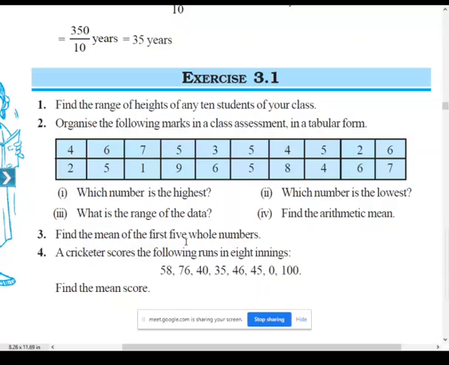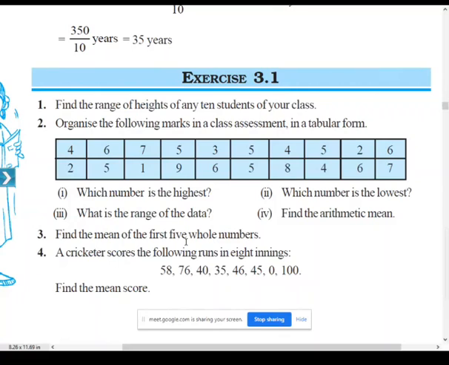What are the first 5 whole numbers? 0, 1, 2, 3, 4. These are the first 5 whole numbers. Don't take 1, 2, 3, 4, 5. They are natural numbers, and whole numbers start from 0.